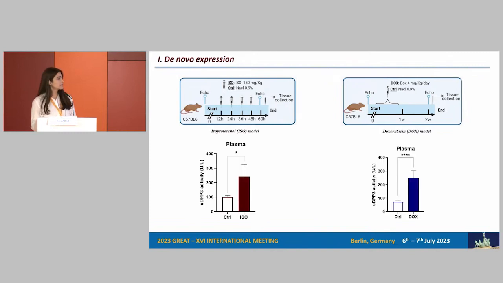Now, what we have seen is that there was a significant increase in the activity of cDPP3 in mice with acute cardiac dysfunction compared to control mice in both models, which goes in parallel with the clinical data and with previous preclinical data. Now, moving to the expression of DPP3, we wanted to take an exhaustive look at the expression of DPP3, not only in one organ but in all of the organs, on the mRNA level and on the protein level.